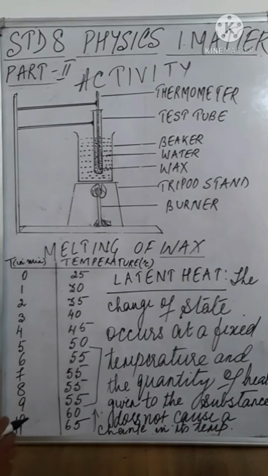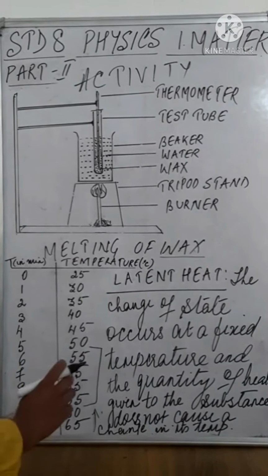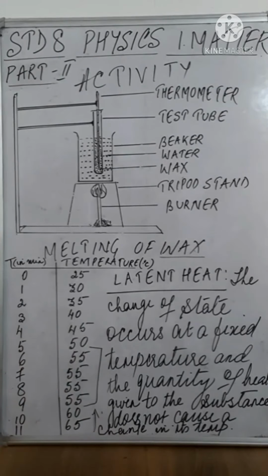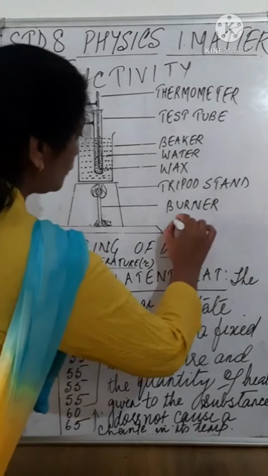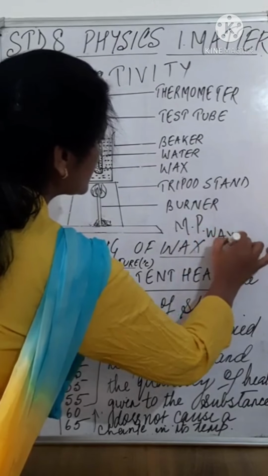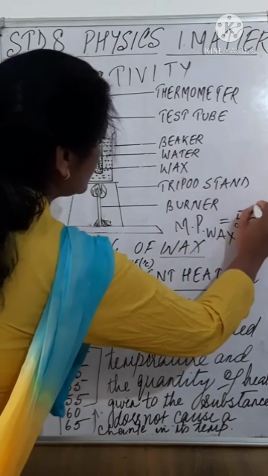This temperature, 55 degrees Celsius, is called the melting point of wax. The temperature which remains constant during the change of state is called its melting point. Therefore, melting point of wax is 55 degrees Celsius.